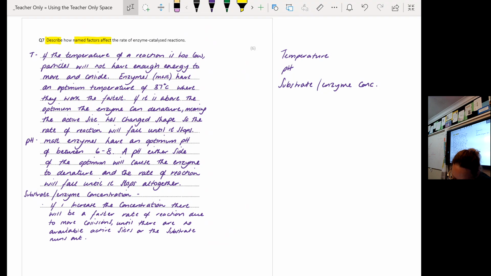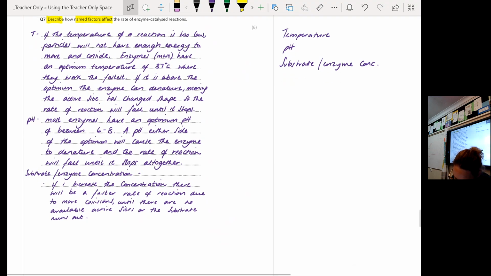If it is above the optimum, the enzyme can denature. That's the 3rd marking point, meaning the active site has changed shape, so the reaction will fall until it stops. That is the final marking point for temperature. Okay, that's all of the possible things that I could say about temperature. pH. Most enzymes have an optimum pH of between 6 to 8. That's 1 marking point. A pH either side of the optimum will cause the enzyme to denature. That's the 2nd marking point. And the rate of reaction will fall until it stops altogether. That's the 3rd marking point for pH.